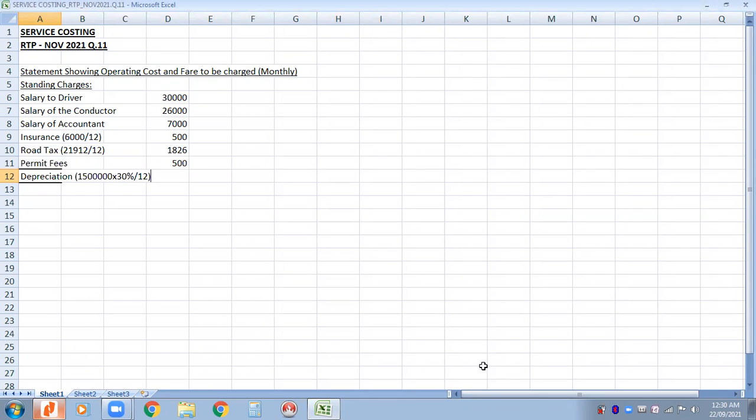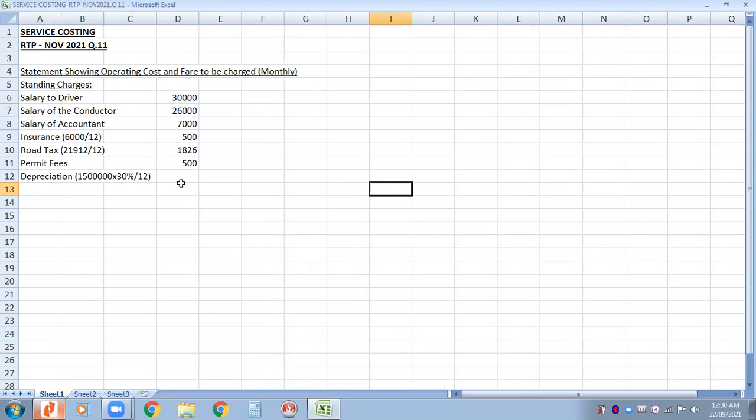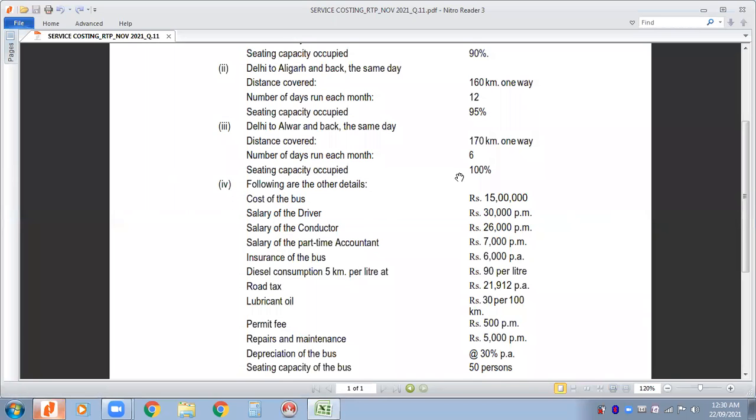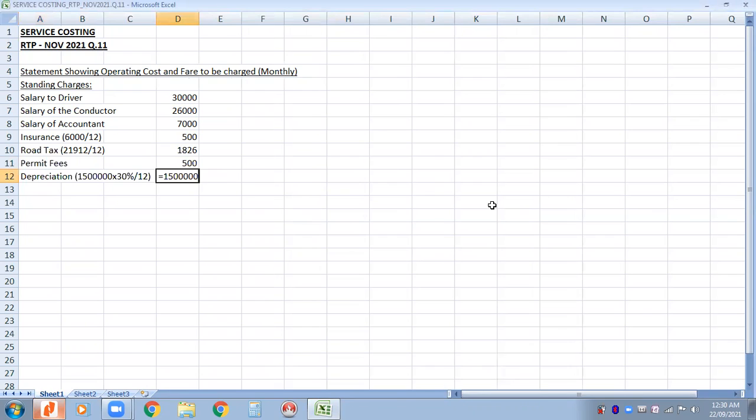Divide by 12. Why divide by 12? Because we want all the expenses on a monthly basis. That will give you the total depreciation, which again has to be divided by 12. So the depreciation will be 37,500 on a monthly basis.